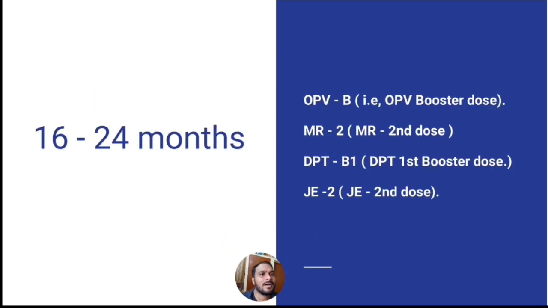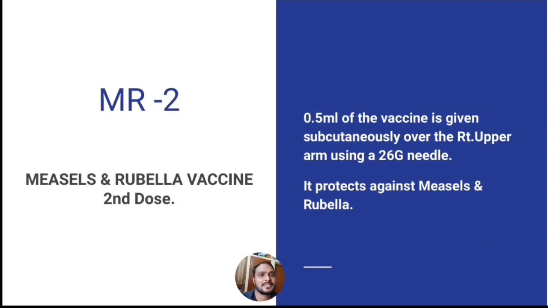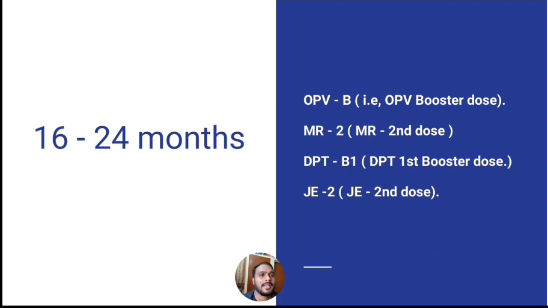Next coming to the MR second dose, that means measles and rubella second dose. 0.5 ml of the vaccine is given subcutaneously over the right upper arm using a 26 gauge needle. It protects against measles and rubella.